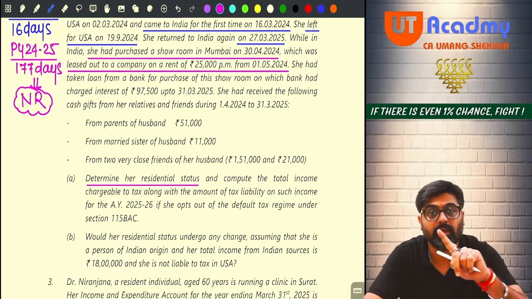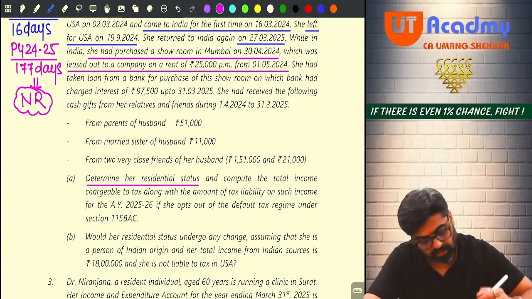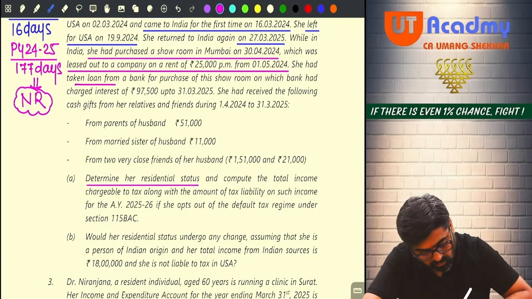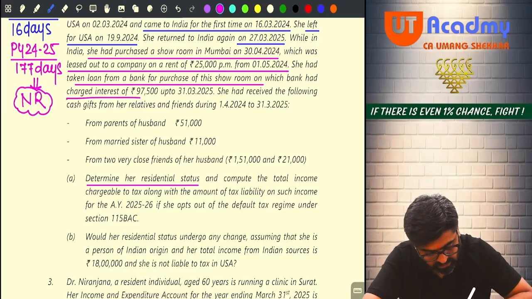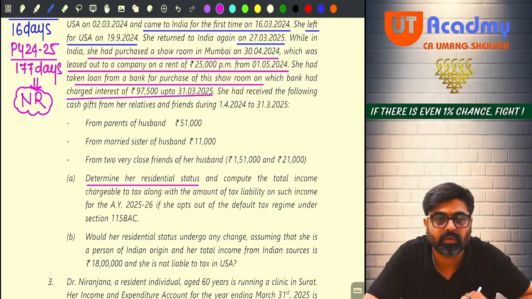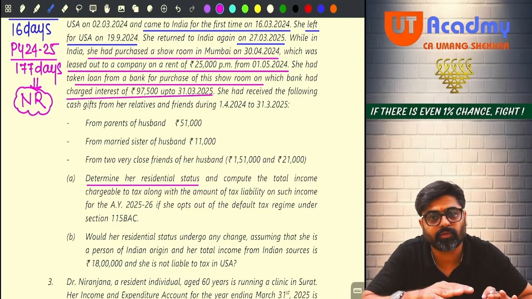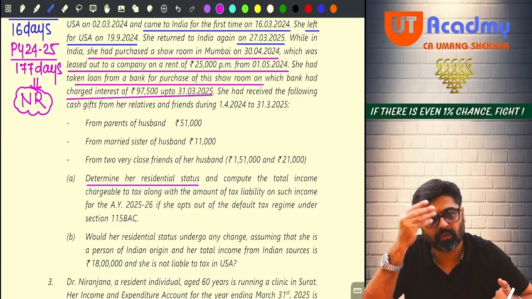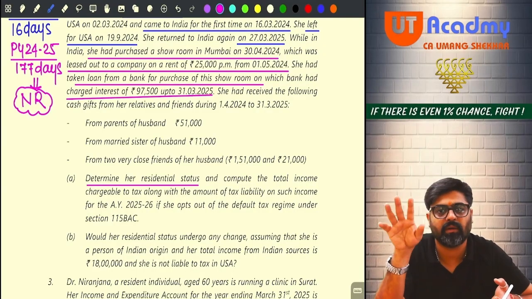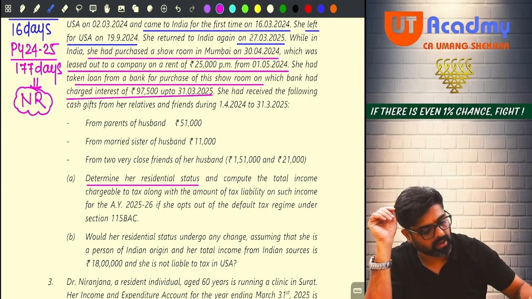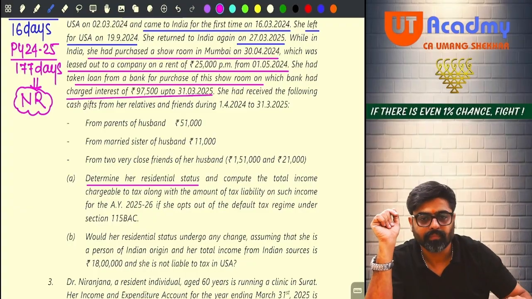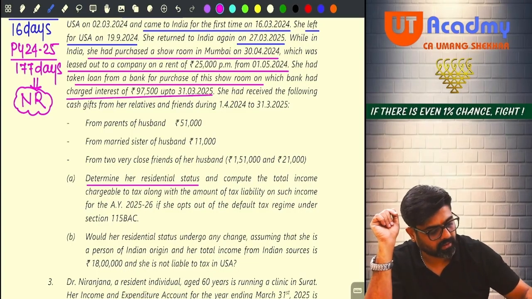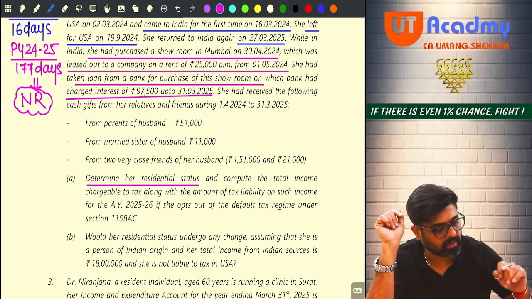But for this property, you have taken a loan. See, she had taken a loan from bank for purchase of this showroom, on which bank had charged interest of 97,500 up to 31st March 2025. Whatever interest for this year is charged by the bank, this year's interest will be allowed fully in this year out of the annual value. Yes or no? So can I say 2,25,000 was your GAV? 30% you will reduce and minus 97,500 will be your interest.